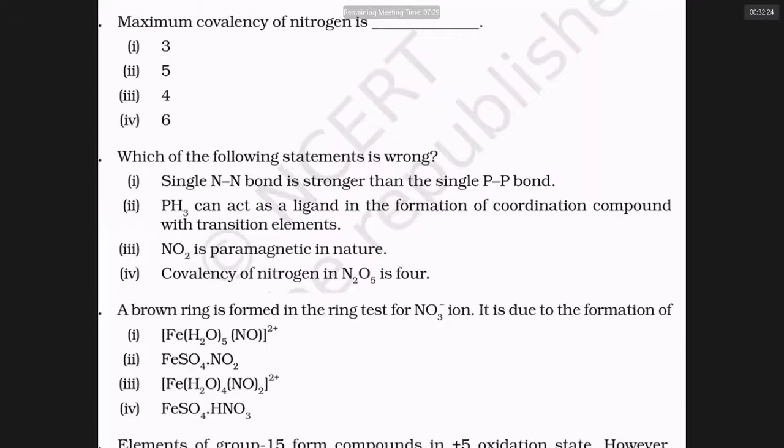But here normally nitrogen makes 3 bonds. The N triple bond N is much, much stronger. Only the comparison is for single bonds. So statement 1 is wrong.